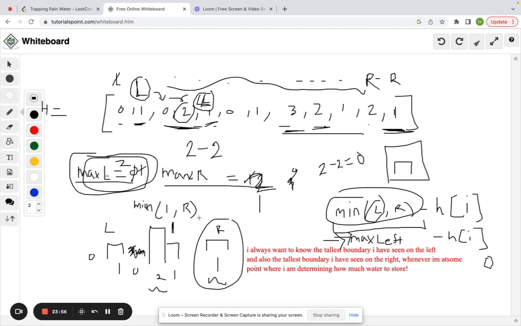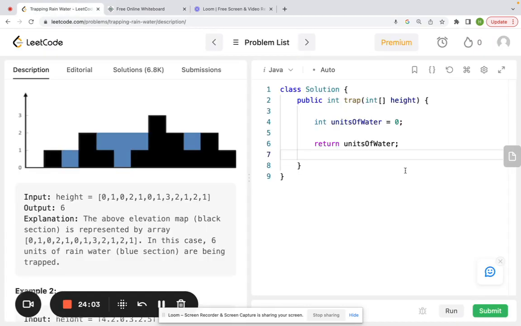Okay, and then you're going to keep doing it in this manner, and you're going to add up all these water units that you find. And I'm too lazy to keep going. So I'm going to go try to code this and hope this works.